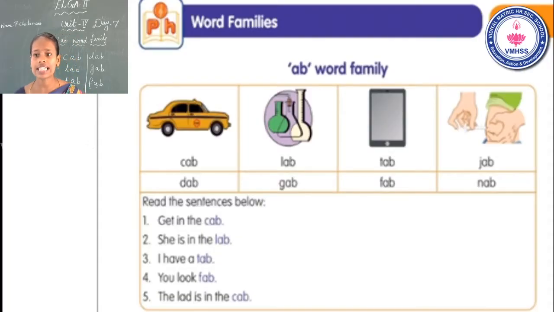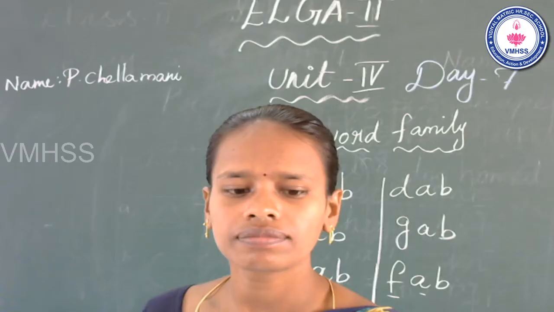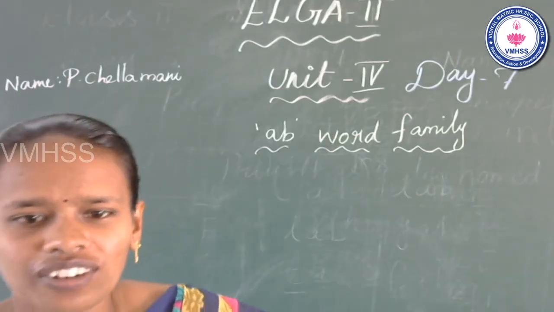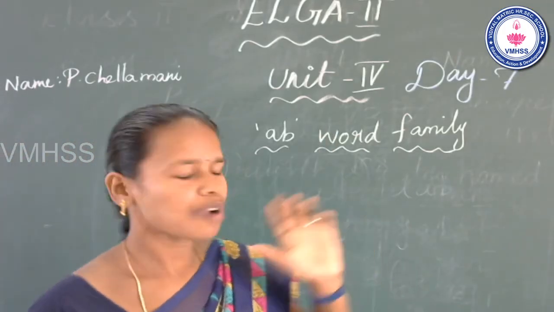See the fourth one. Zap. See the picture. Fourth one. Zap. Nap. Okay. Now look at the board. What is the fourth one? Zap. Nap.